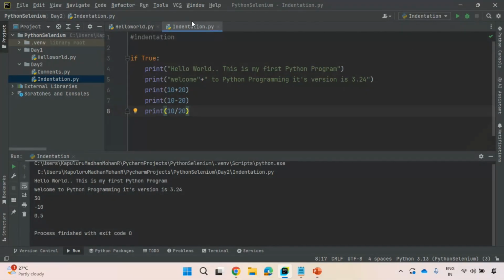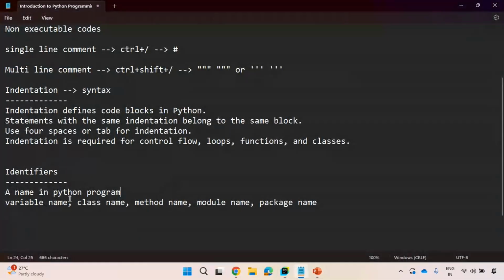Indentation.py. So I can identify by indentation. You see here, day2 is what the name. It can be a directory name also. It can be a package name also. Everything in Python has some name. That name in a Python program is called an identifier.